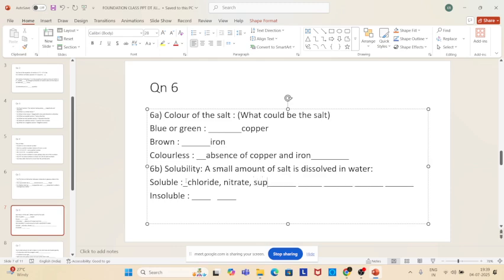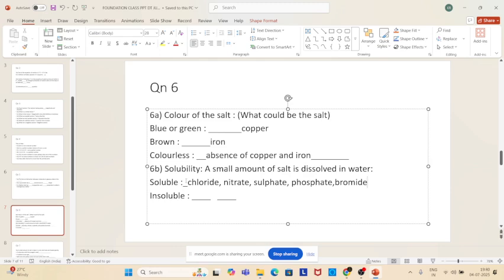Sulfate also dissolves. Phosphate also dissolves. Potassium nitrate. Nitrate, sulfate, phosphate, and bromide. Maybe iodide also, I do not know, but these are the things which are given in your book. So I just go by your book. This is a chemistry book.